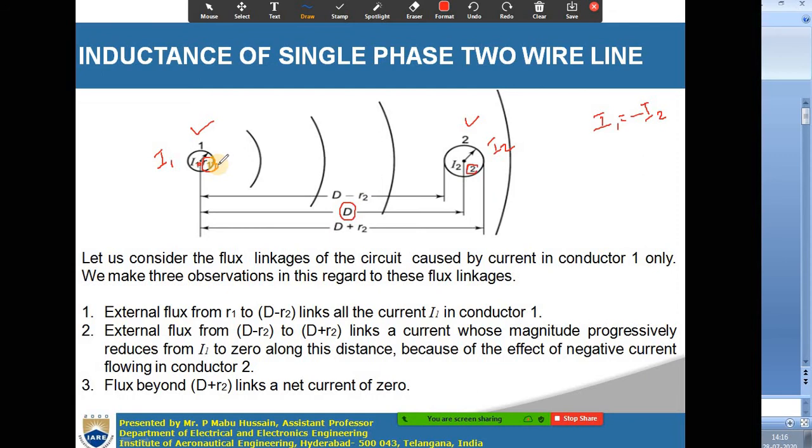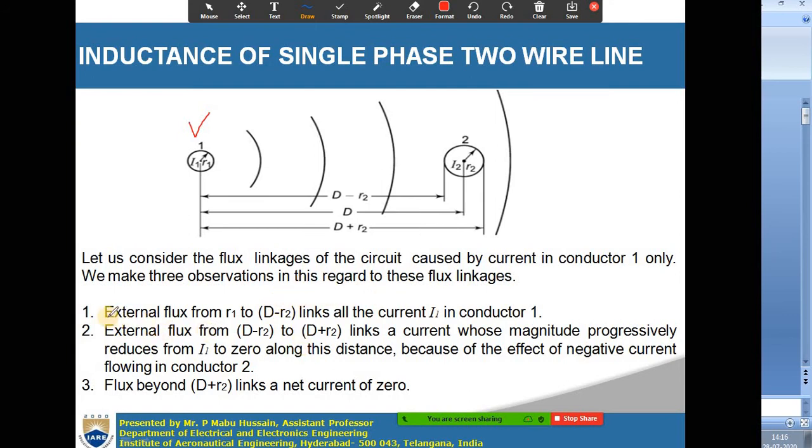Now while calculating the inductance of a single phase two wire line, you have to make some observations. Let us first determine the inductance of one conductor. To determine the inductance of the single phase two wire line, first you determine the inductance of one conductor, and then finally use the same equation to determine the inductance of the second conductor. So first consider the first conductor and determine the expression for its inductance.